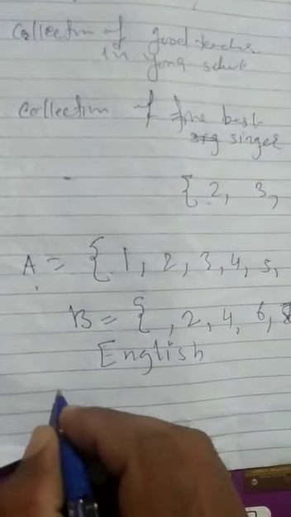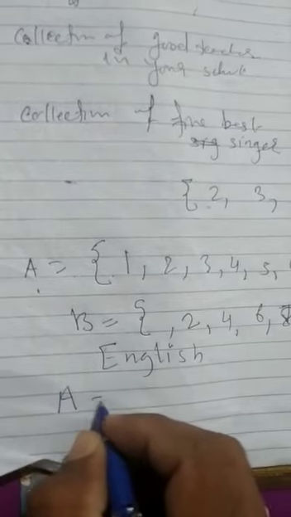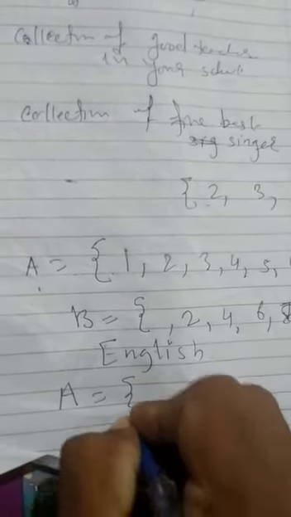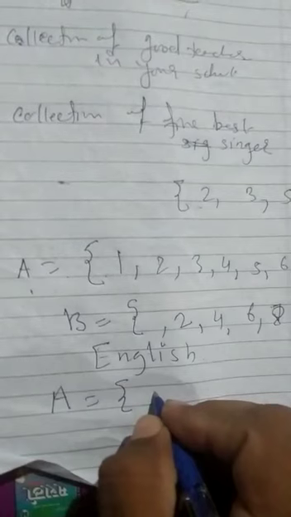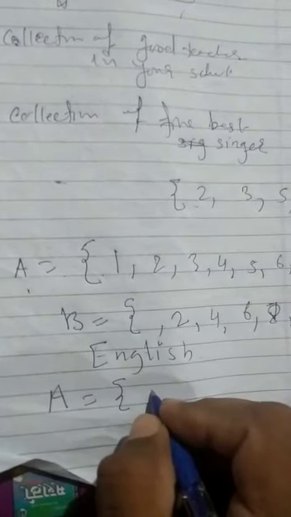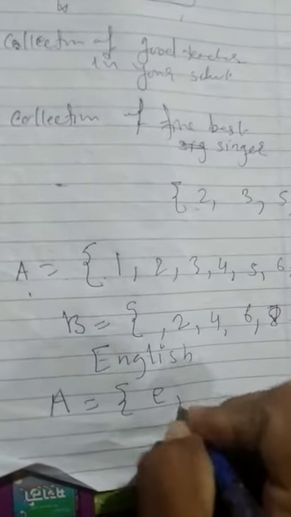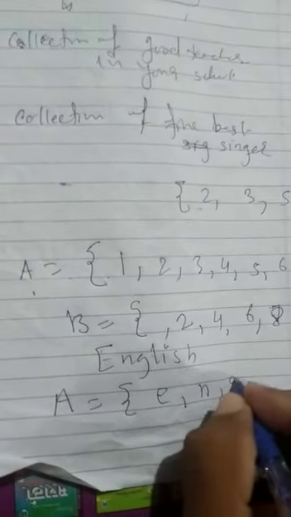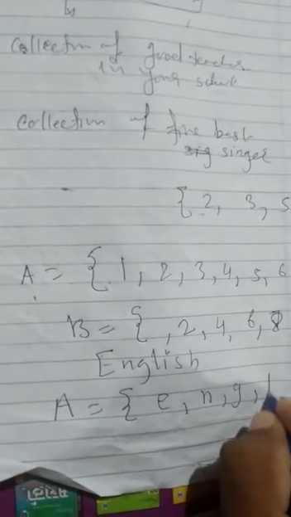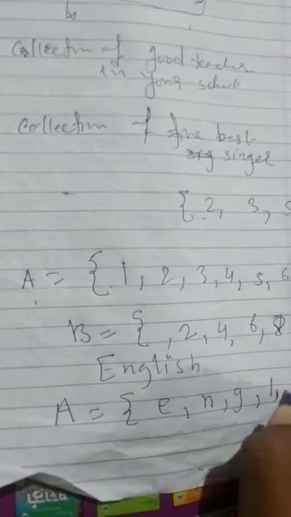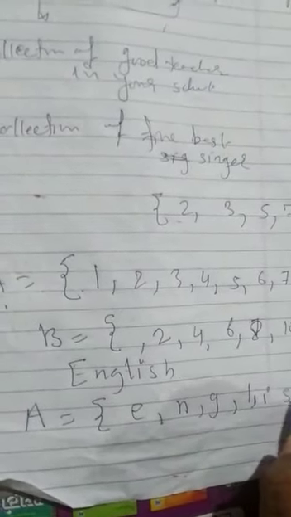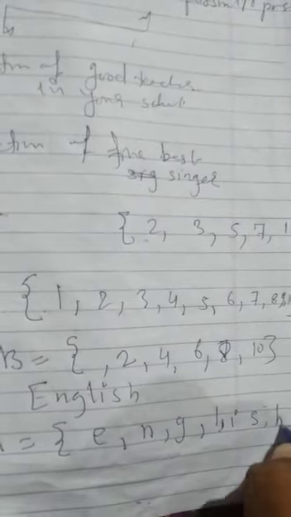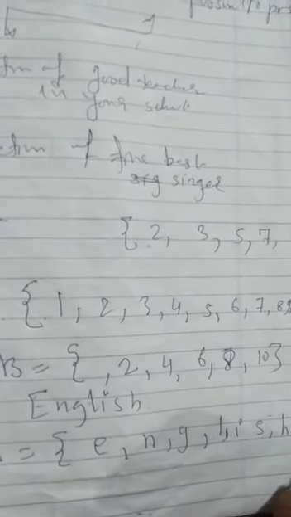We can take the set in capital letters: A is equal to, in curly brackets, E comma N comma G comma L comma I comma S comma H, then close the bracket.